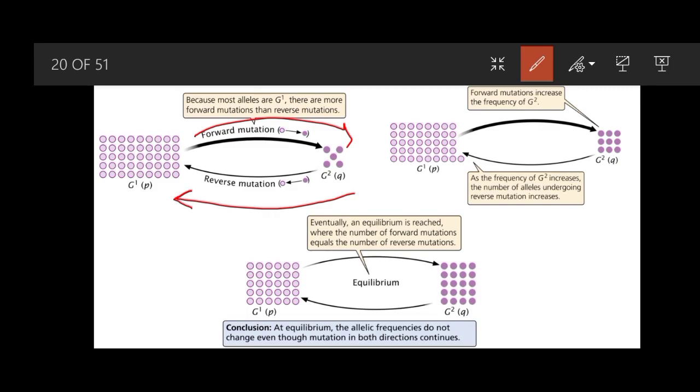Forward mutation increases the frequency of G2, but when reverse mutation also occurs, a point is reached which is equilibrium, when both rates are equal. So mutations are occurring, but there is no net change in the allele frequency. At equilibrium, the allelic frequencies do not change even though mutation in both directions continues.